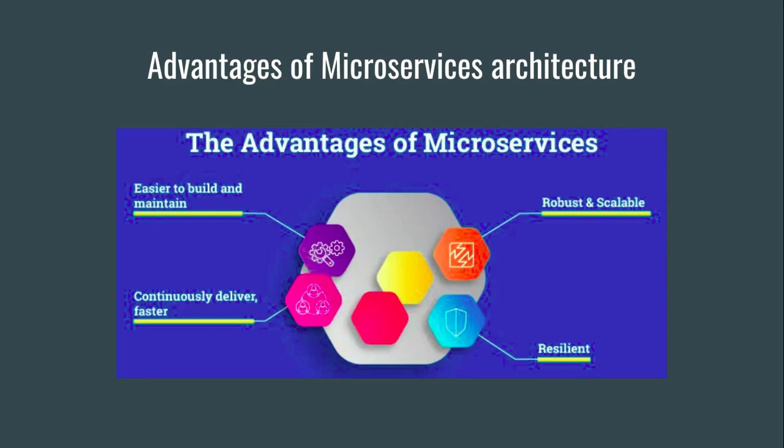So what are the advantages of microservice architecture? The main advantage: as I said previously, you have deployed a Django project into AWS, and let's say in it you have 5-6 apps. One app is for search functionality, one for payment gateway, one for the cart module.